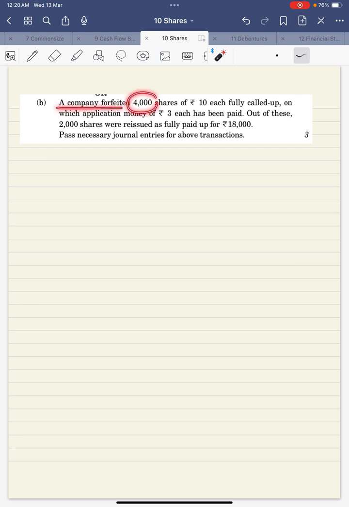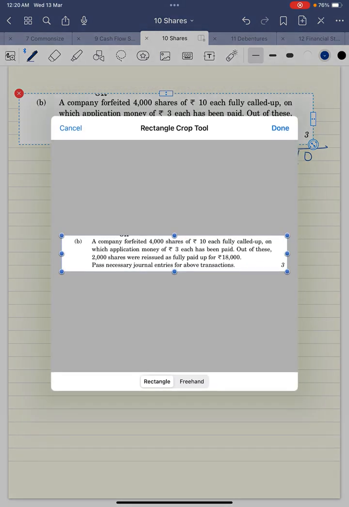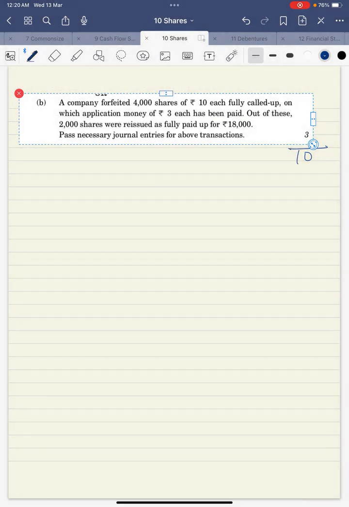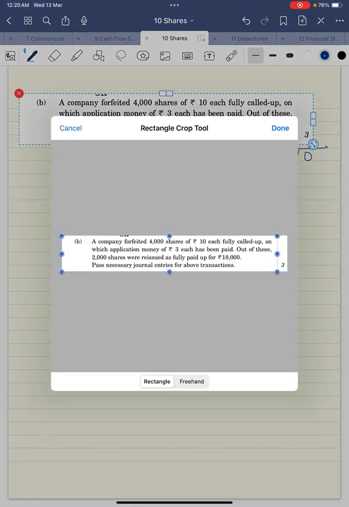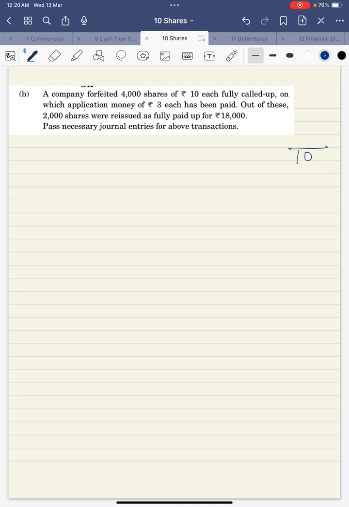A company forfeited 4,000 shares of 10 each, fully called up, on which application money of 3 has been paid. Out of 10 rupees, fully called up means the entire 10 rupees was called, and application money of 3 is paid.